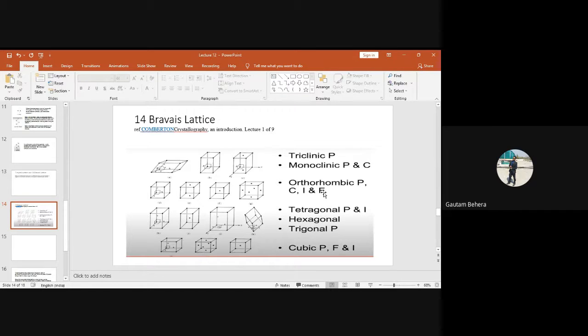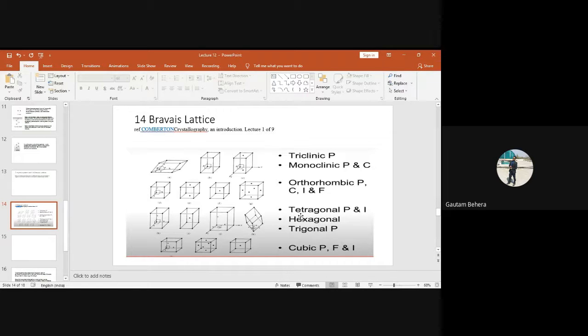And F for face centered. Face centered, if you remember, atoms or the lattice points will be present at the corners as well as at the center of each face. It is okay. And I represents body centered. This one is the face centered. This one is the body centered, for example.